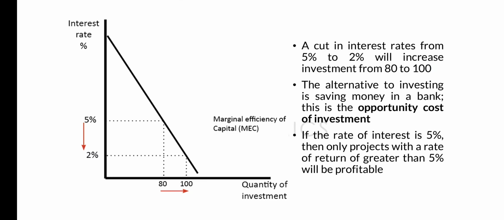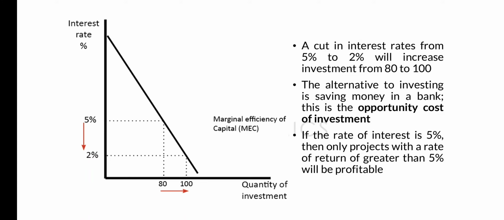So here's the graph for marginal efficiency of capital. On the x-axis we know that it's the quantity of investment. On the y-axis it's the interest rate. A cut in interest rate from 5% to 2% will increase investment from 80 to 100.